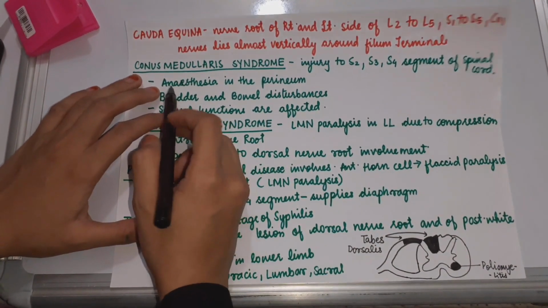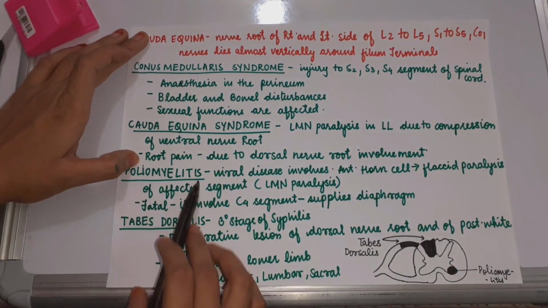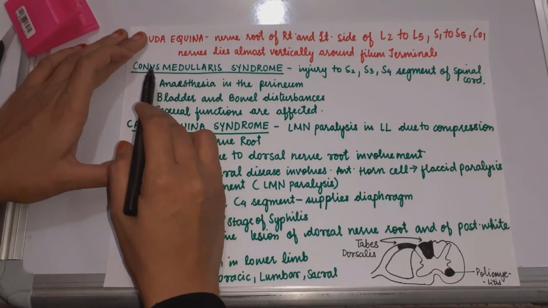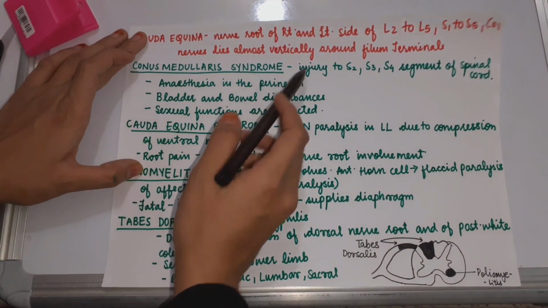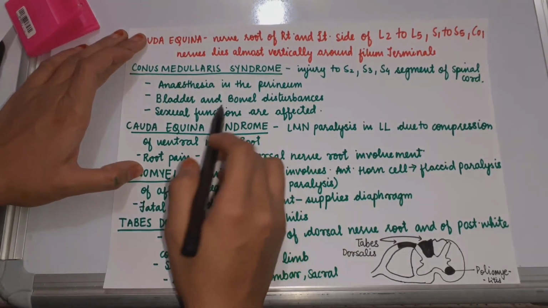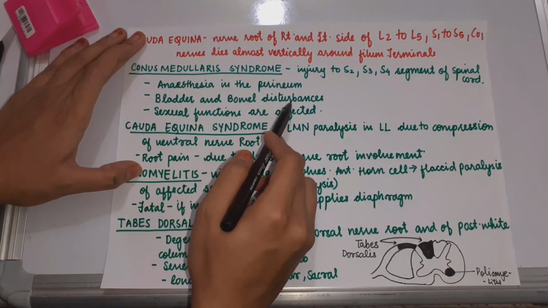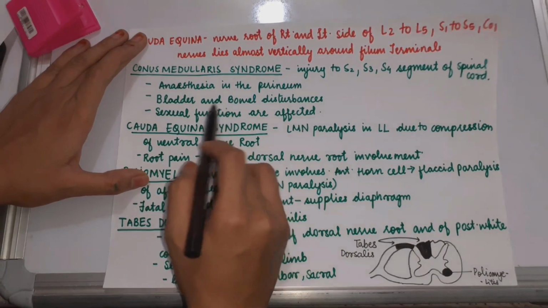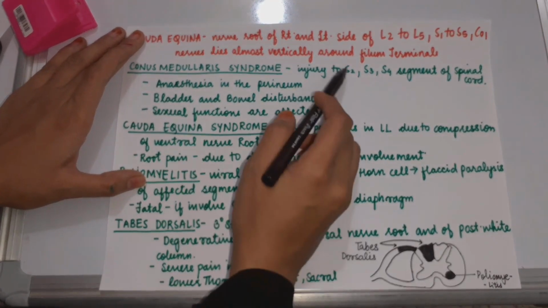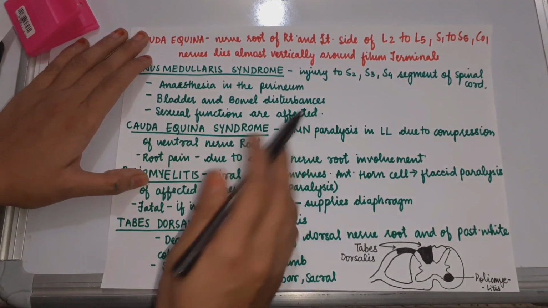Now we will see conus medullaris syndrome, cauda equina syndrome, poliomyelitis and tabes dorsalis. In conus medullaris syndrome, there is injury to the S2, S3 and S4 segments of the spinal cord. As a result, it leads to anesthesia in the perineum and bowel and bladder disturbances, as the parasympathetic supply to the bowel and bladder arises from the S2, S3 and S4 segments. Sexual functions are also affected.